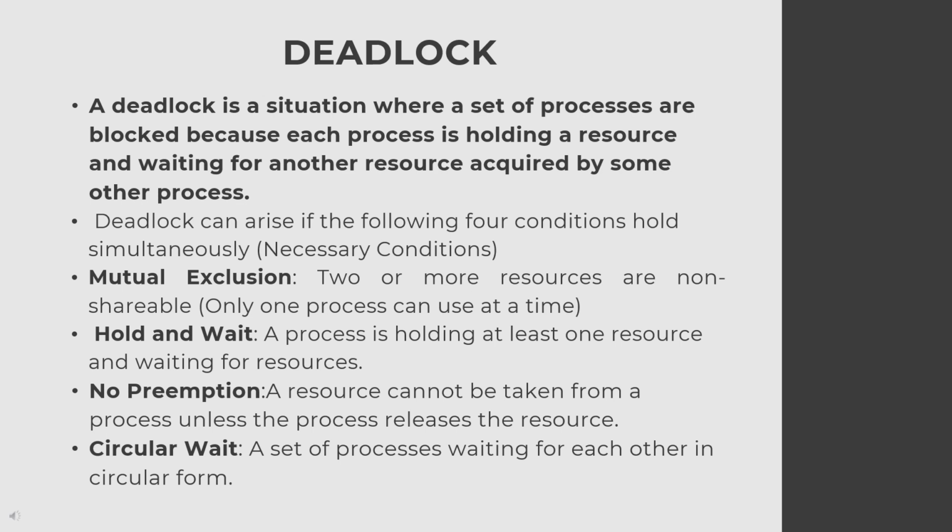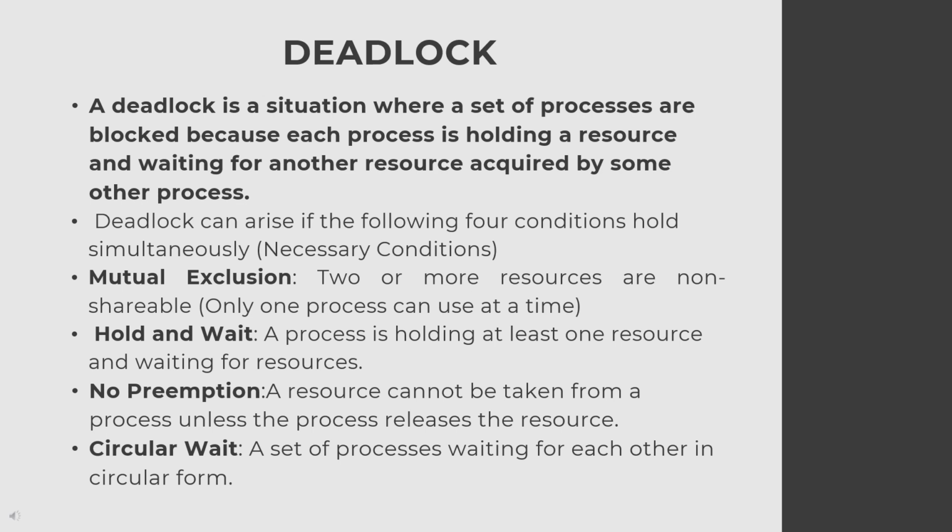So the necessary conditions for deadlock in operating system are mutual exclusion, hold and wait, no preemption, and circular wait. If these four conditions occur simultaneously in a system, then we can say that there is a chance of getting deadlock, but it is not guaranteed that a deadlock is encountered.